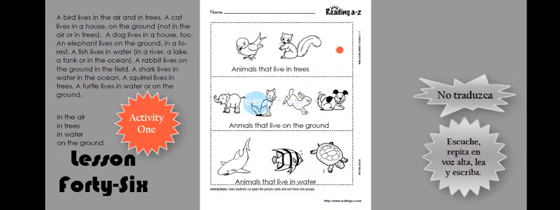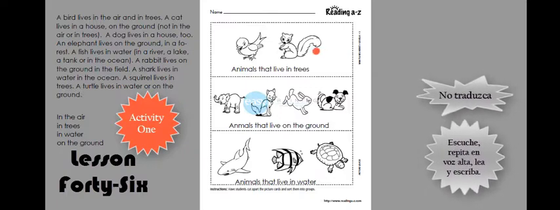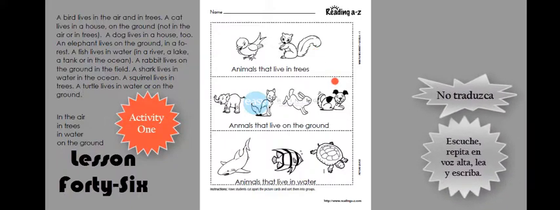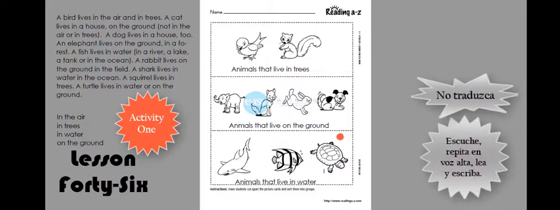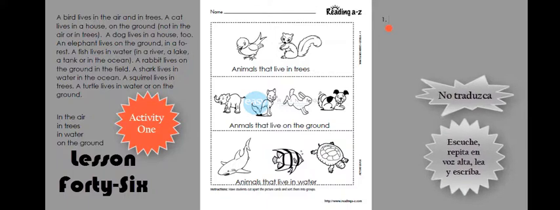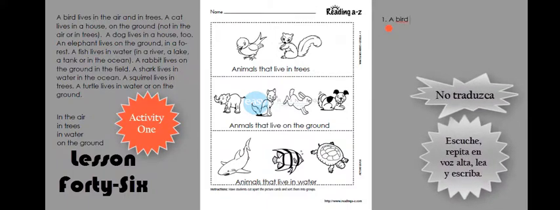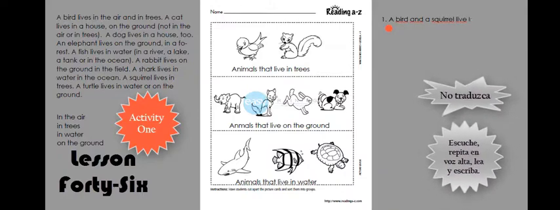Okay? So here we can see 3 groups. One group of animals that live in trees, one group of animals that live on the ground, and the last group, the one of animals that live in water. So we can make 3 sentences about these animals. Sentence number 1. A bird and a squirrel live in trees.